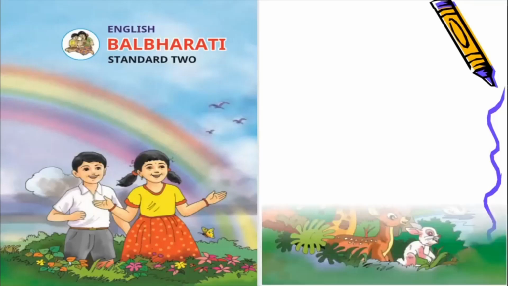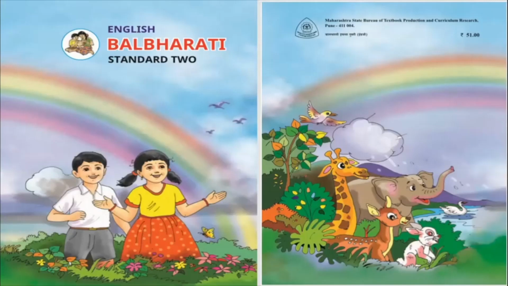Let us go and see the back cover of your textbook. So see, this is the back cover. Isn't it really very beautiful? On the front cover you could just see birds and butterflies, but here you can see so many animals, isn't it? You can see the elephant, the giraffe, the deer, a rabbit. You can see the swan swimming in the pond, and of course again you will be able to see the rainbow. Since there is a lot of rainbow on the front cover and on the back cover also, let us start by learning a poem about rainbows.